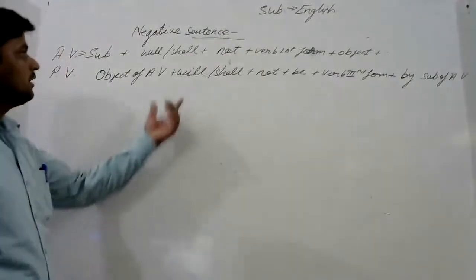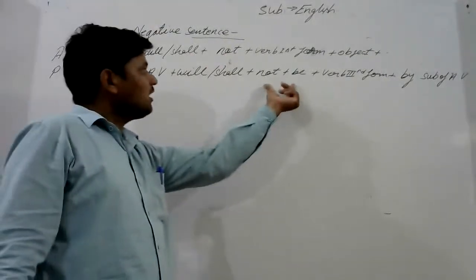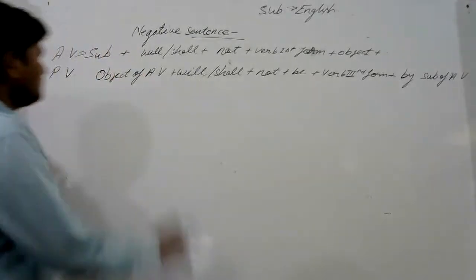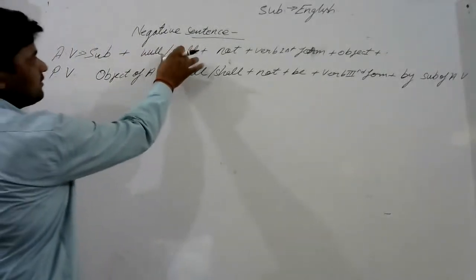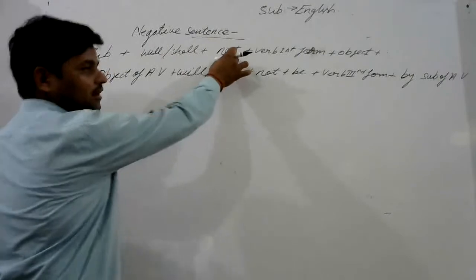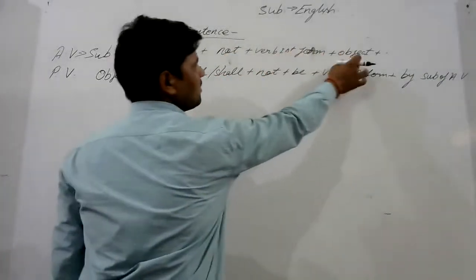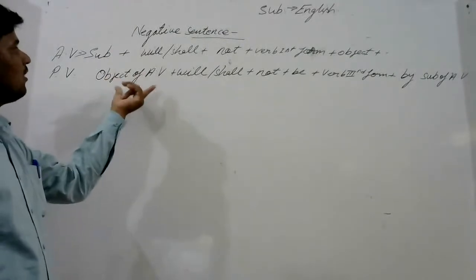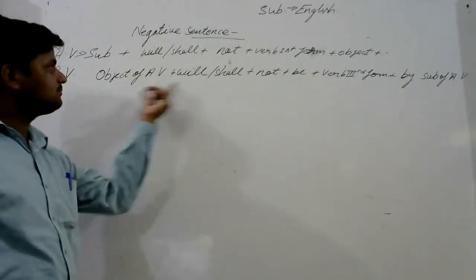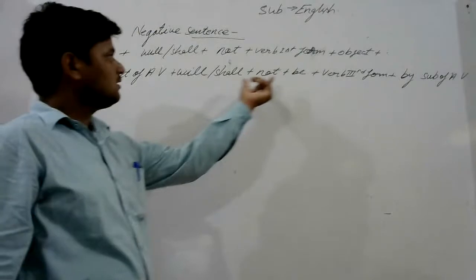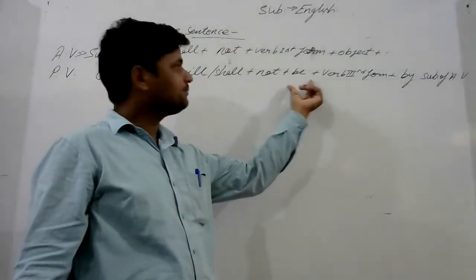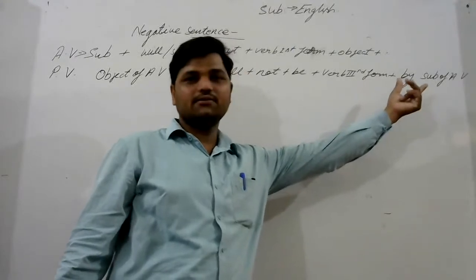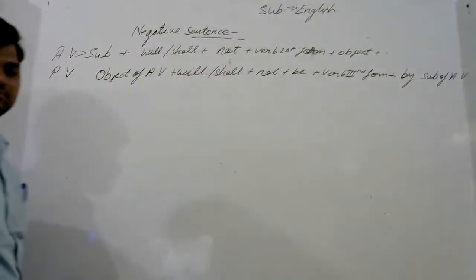Okay, you have to put not in the middle of will or shall and be. Subject, will or shall, not, verb first form, object. At first, object of active voice, will or shall, not, be, verb third form, by, subject of active voice.